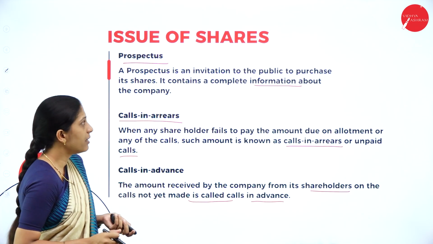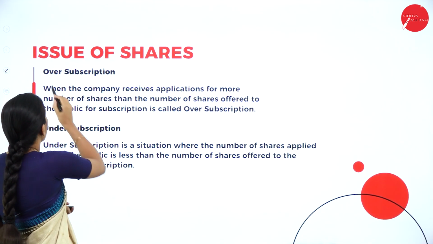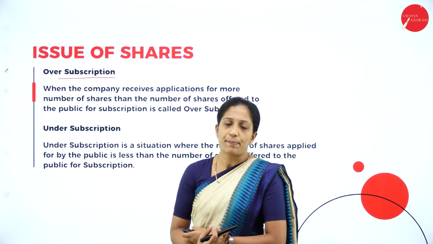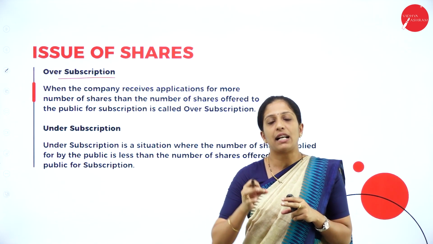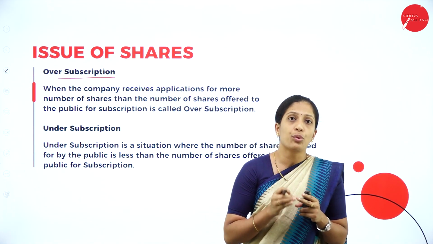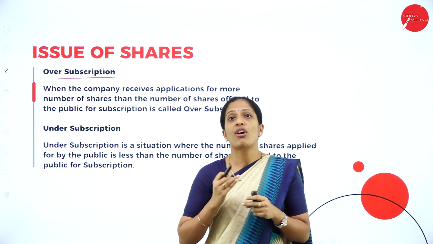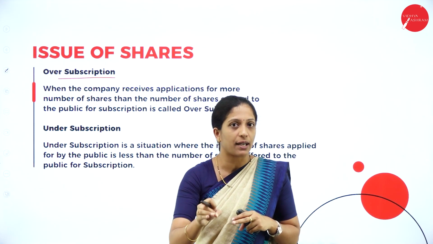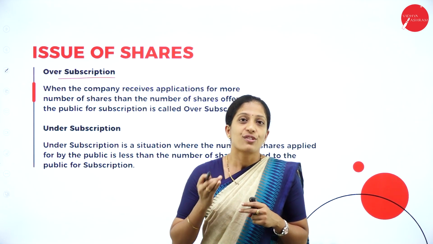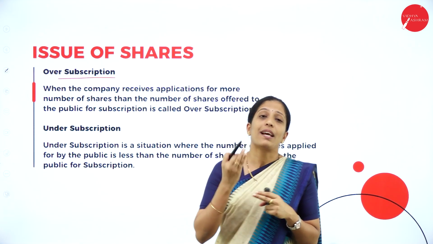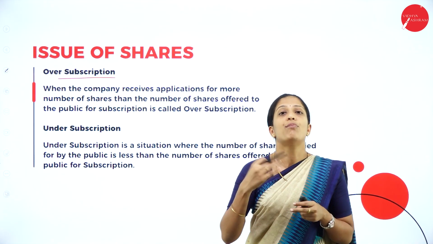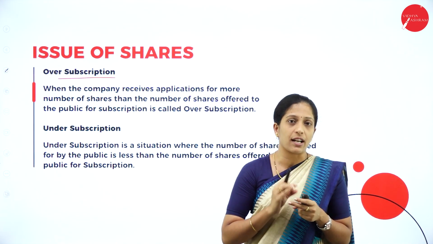Next, oversubscription. So what do I mean by oversubscription? Normally, suppose you take an example that there is a vacancy for a particular job. There are only 2 vacancies. But the number of applicants who have applied for that particular job will not be exactly 2. It will be more than 2. So that is known as what? Here the number of persons who have applied for that particular job is more than what has actually been vacant, correct?